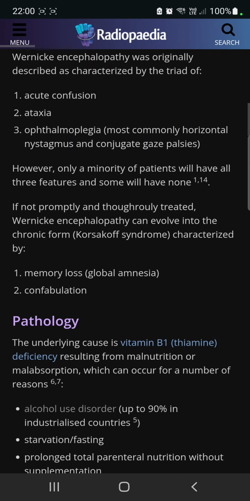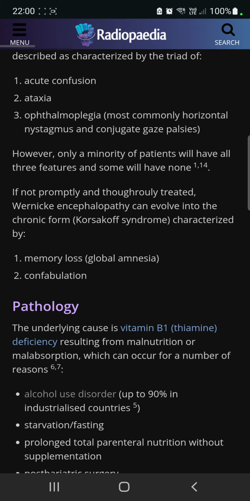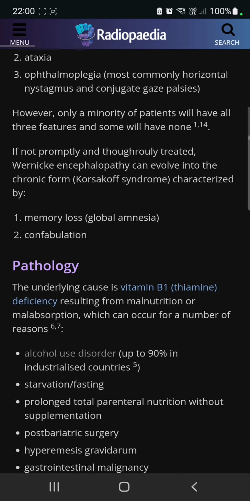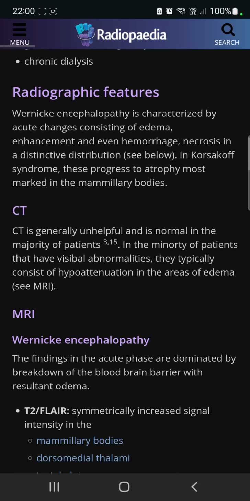Now, as you can see, the clinical presentation we talked about, and if it's not treated, it will become Korsakoff syndrome, which presents with memory loss and confabulation. Now, pathology is based on deficiency of vitamin B1, and you can see the list of things that can cause it. Alcohol use disorder is the most common, but other things that can cause vitamin B1 deficiency can cause it.